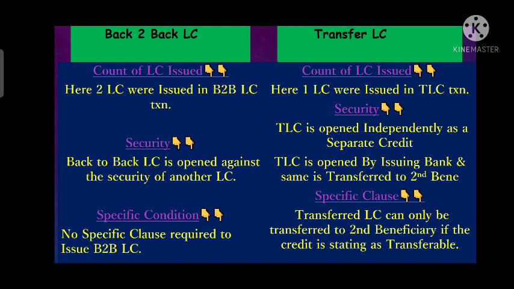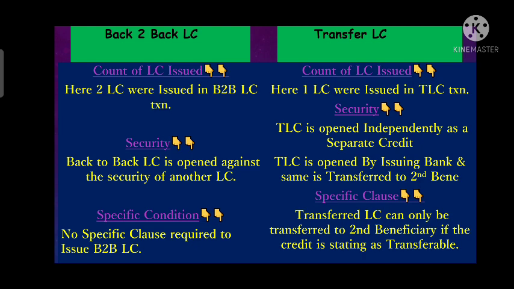There is no separate LC issued. Once the LC is issued by the issuing bank, it is transferred to the second beneficiary, whether wholly or partially. Whereas in back to back LC, the second LC issued on the security of the first LC is called back to back LC.